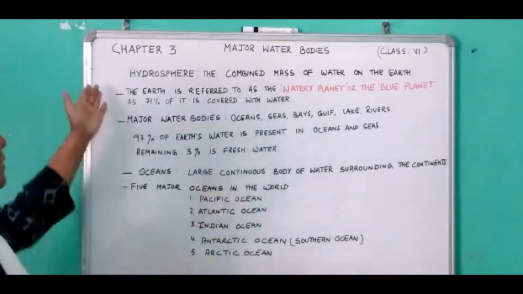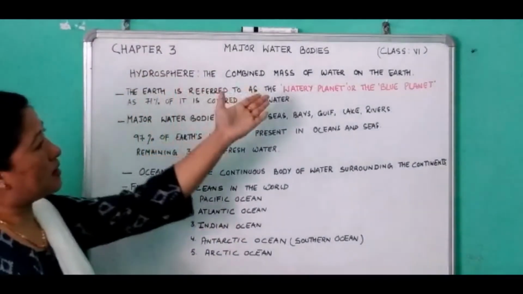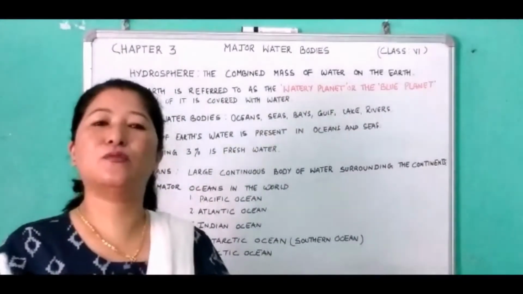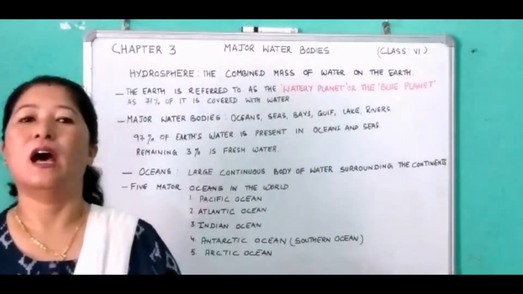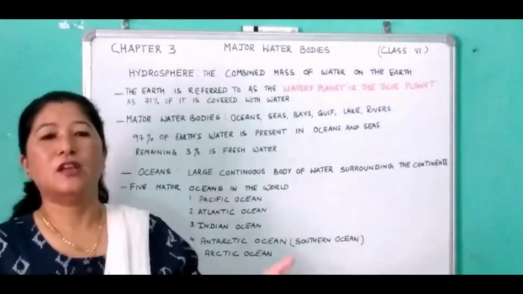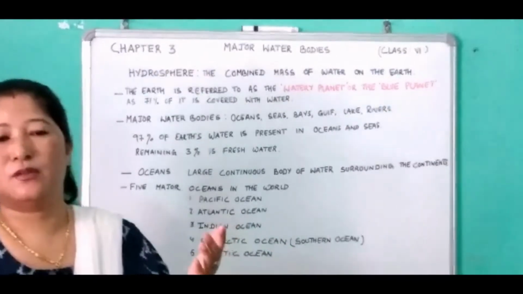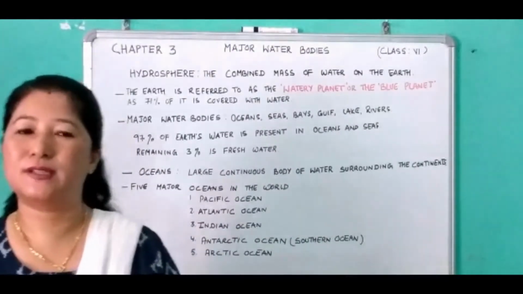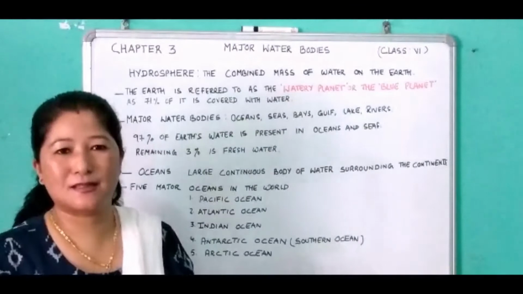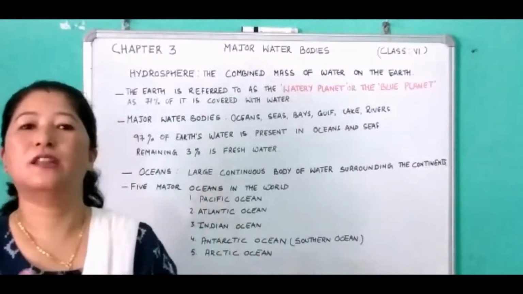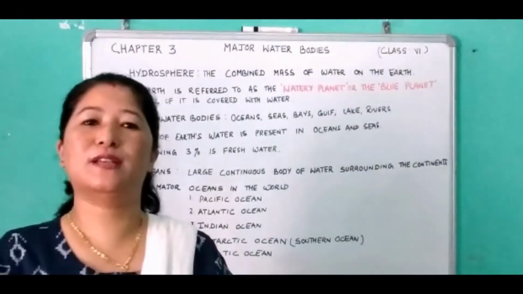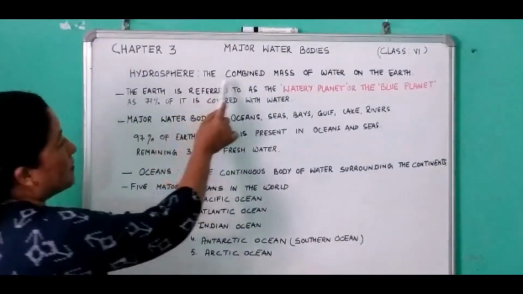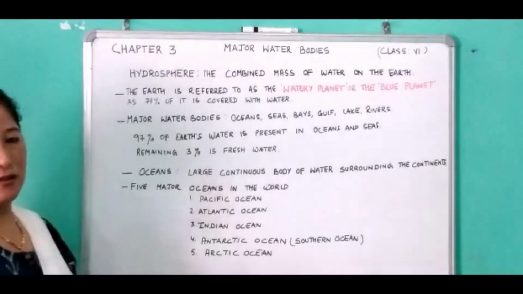Hydrosphere means it's a combined mass of water on the Earth, or you can say the layer of water on the Earth is known as the hydrosphere. Rivers, lakes, oceans, seas all constitute the hydrosphere. Remember, the hydrosphere means a combined mass of water on the Earth.